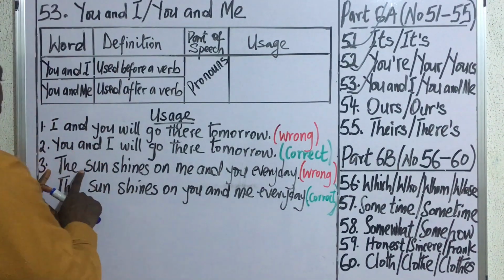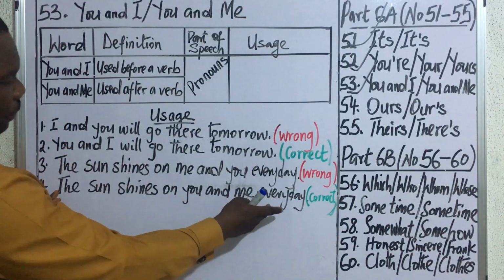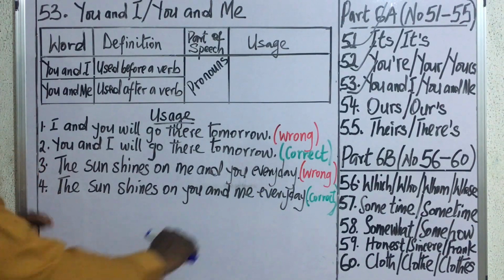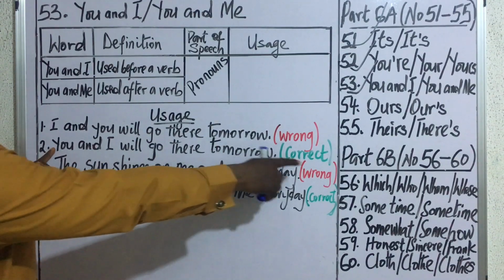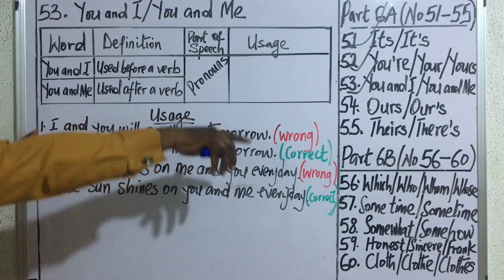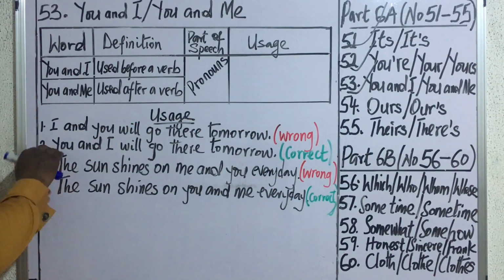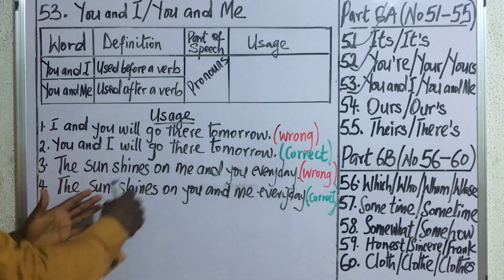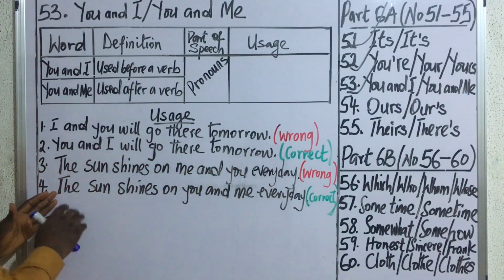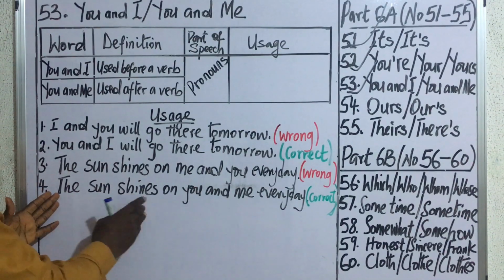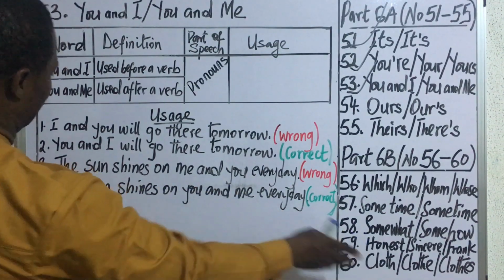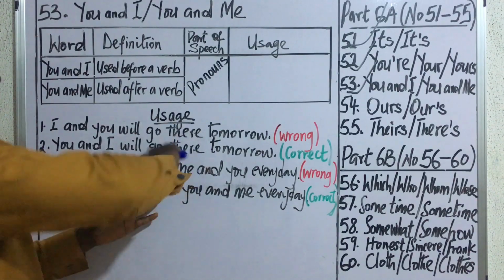That is why number 3 is wrong, whereas number 4 is correct. So the correct expressions read, once again, you and I will go there tomorrow, not I and you will go there tomorrow. And then for the second arrangement, that is for the object case, you can have something like, the sun shines on you and me every day, not the sun shines on me and you.